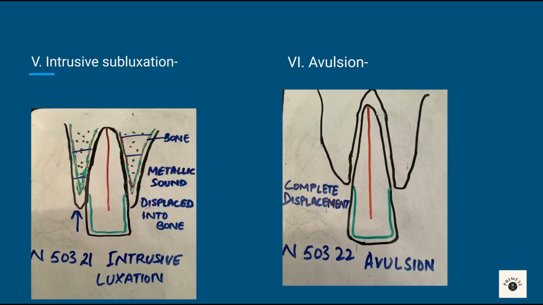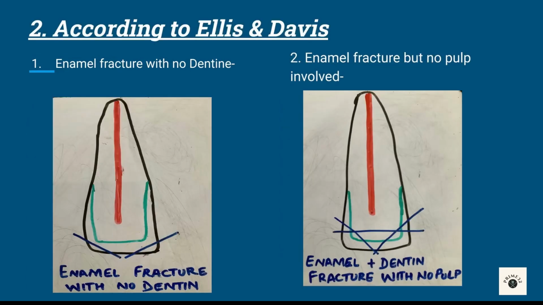Sixth is avulsion. It is complete displacement of tooth. Tooth comes out of socket. Treatment is reimplantation. Next is according to Ellis and Davis.